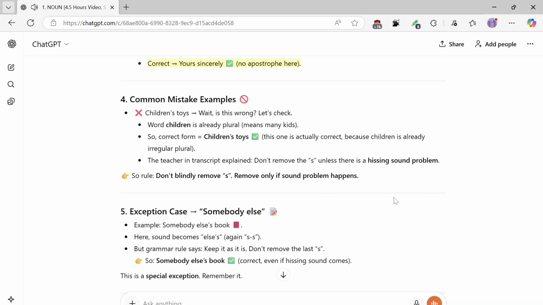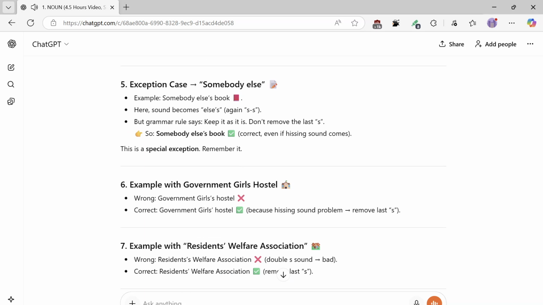Number 5, exception case: somebody else. Example: somebody else's book. Here the sound becomes else's, again ss. But the grammar rule says keep it as it is. Don't remove the last s. So, somebody else's book is correct, even if a hissing sound comes. This is a special exception. Remember it. Number 6, example with government girls hostel. Wrong: government girls' hostel. Correct: government girls hostel, because of the hissing sound problem, remove the last s.